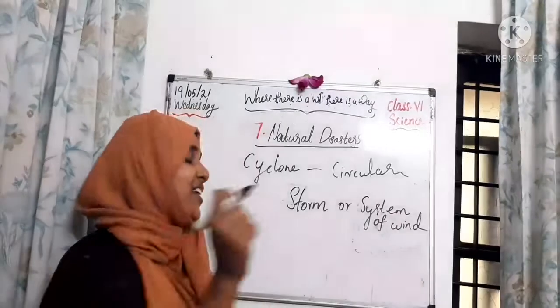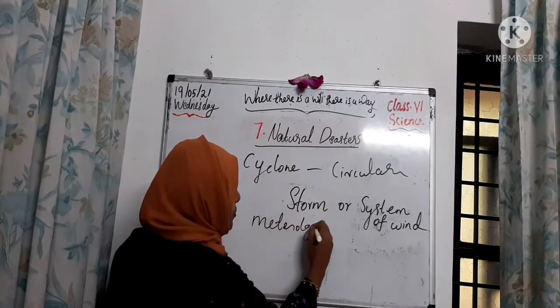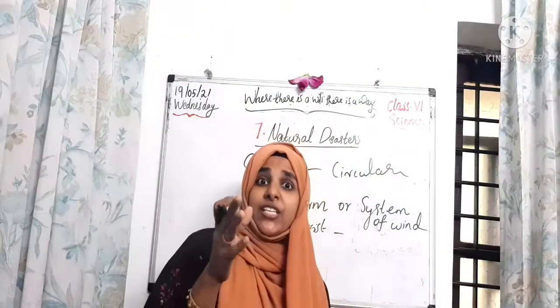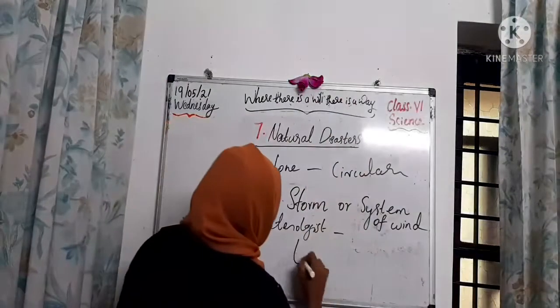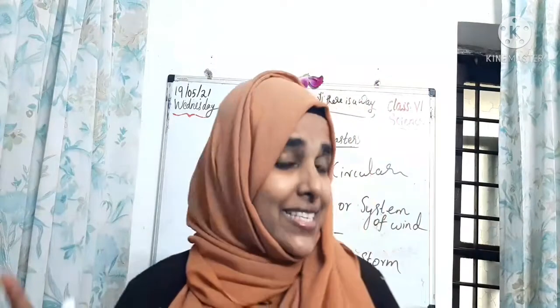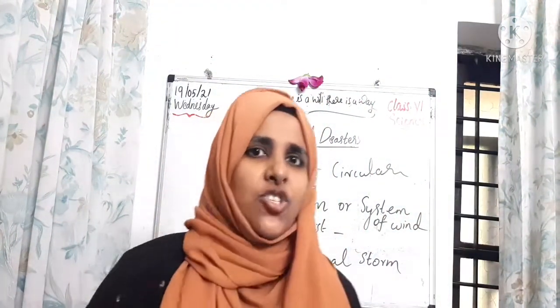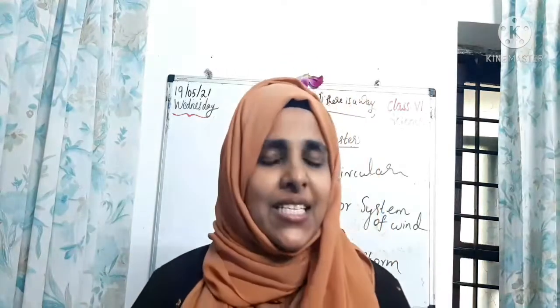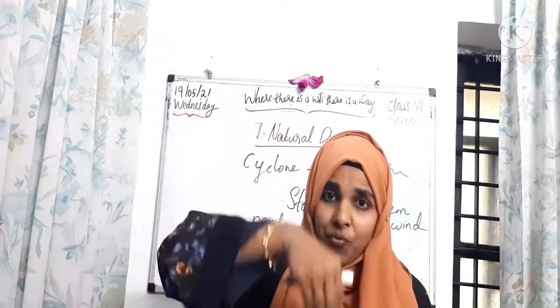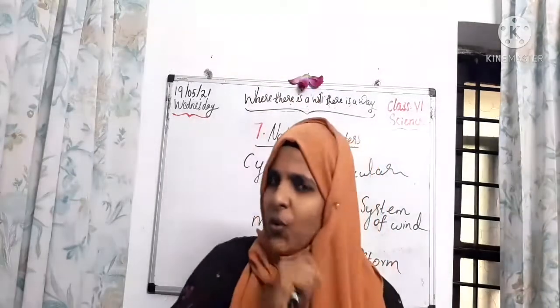Right. Students, cyclone is a general term used by meteorologists to describe any rotating tropical storm. Any rotating tropical storm, organized clouds originating from water. So, actually, a cyclone originates from the water. Okay, so do you know?